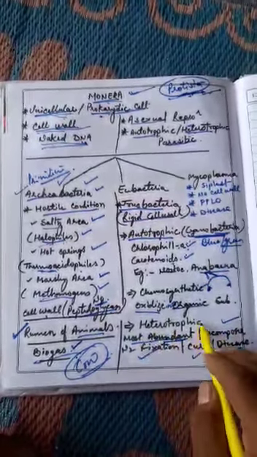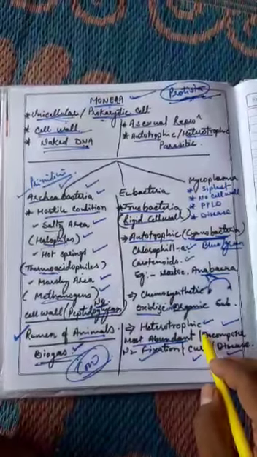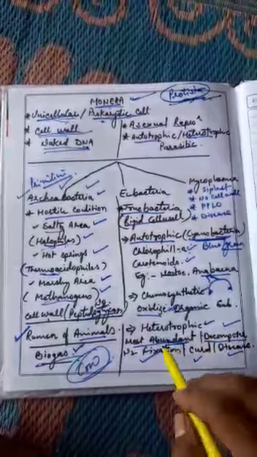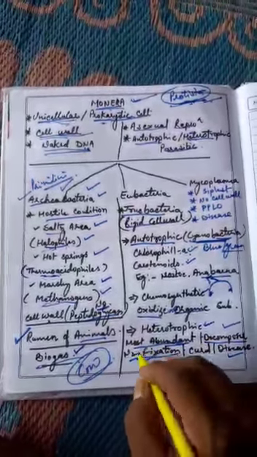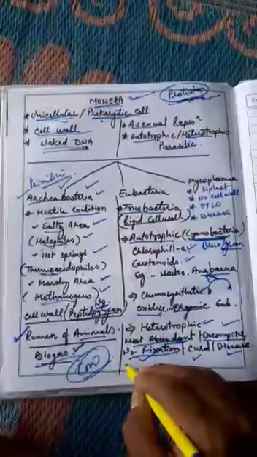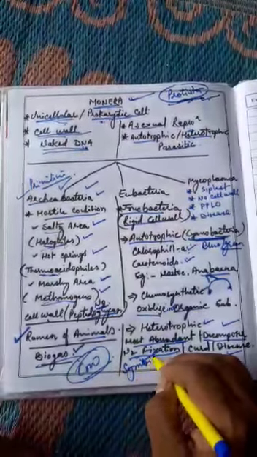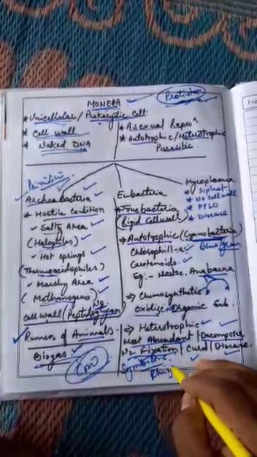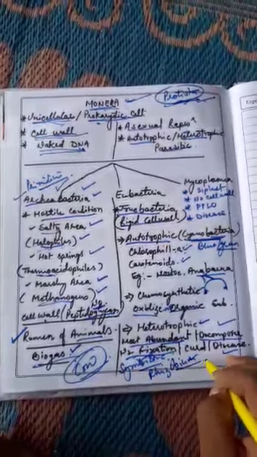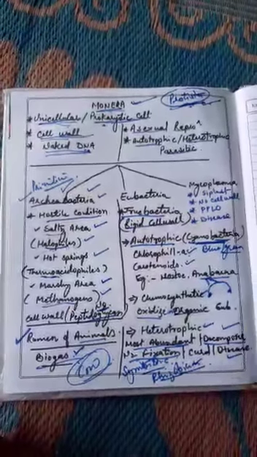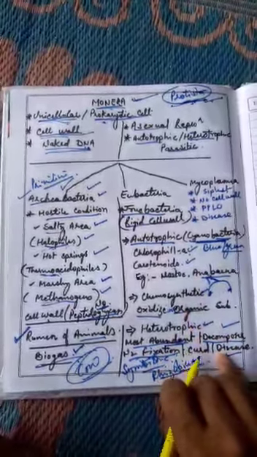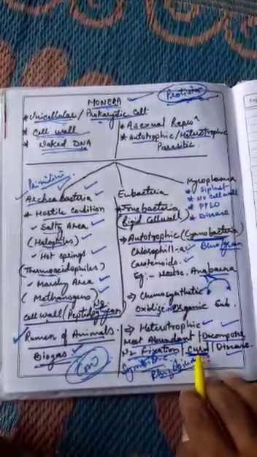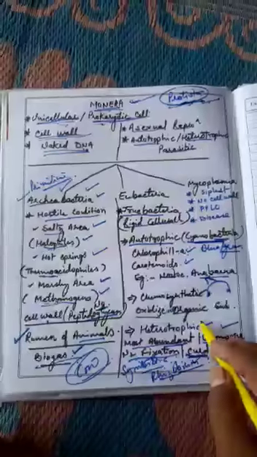They are dependent on others for their food. They are mostly decomposers, and mostly nitrogen fixing bacteria in symbiotic association, the example being Rhizobium, which you must have read in previous classes. Bacteria such as Lactobacillus convert milk into curd. So these are heterotrophic bacteria.